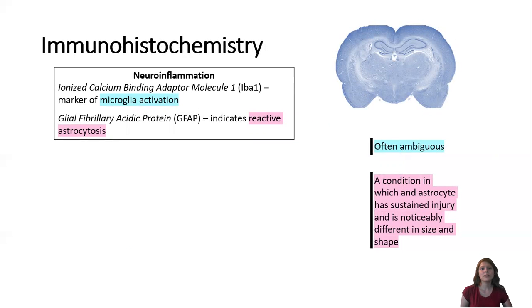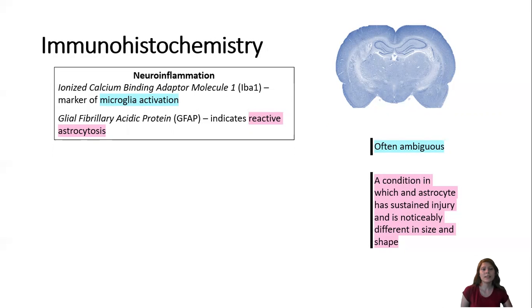Immunohistochemistry is a process we are using to investigate neuroinflammation, of which we are using two assays. Ionized calcium binding adapter molecule 1, or Iba1, is going to be our first assay, which will serve as a marker of microglia activation. Microglia activation is often ambiguous. We see that it is a proponent in the progression of diseases like multiple sclerosis and Alzheimer's disease, which work against our bodies. But microglia activation has been noted as beneficial in other areas, such as eliminating unused synaptic junctions within our brains that help increase cognitive functioning.